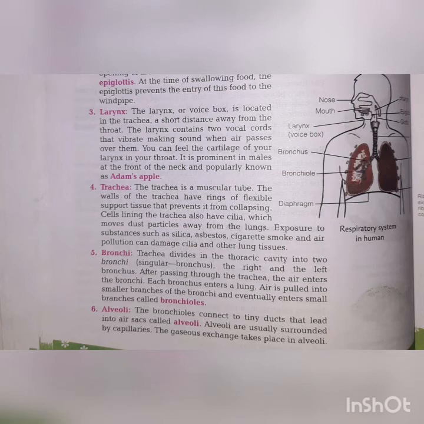So the bronchi are further divided into bronchioles, and the trachea divides into these bronchi. As we just read, when in a pair it is known as bronchi, and individually it is known as bronchus. The right and the left bronchus. After passing through the trachea, the air enters the bronchi. Each bronchus enters the lung. Air is pulled into smaller branches of the bronchi and eventually enters smaller branches called bronchioles.